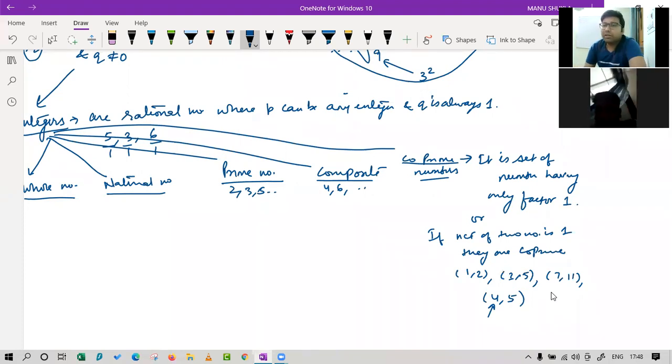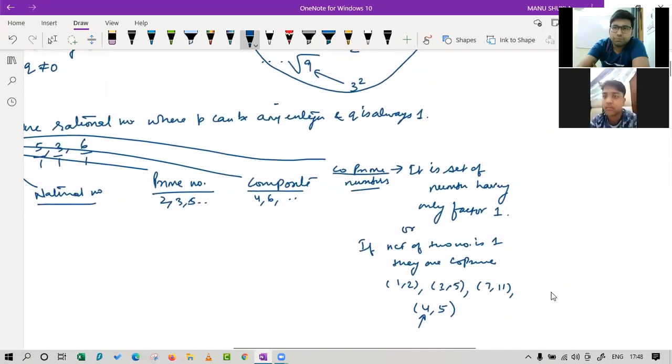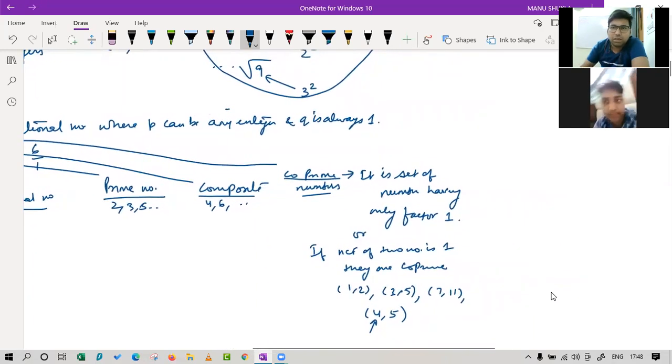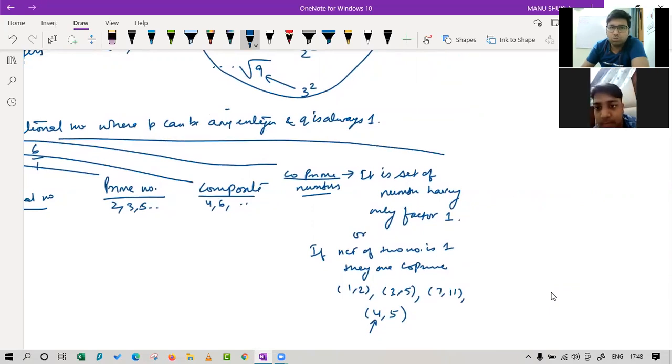Now I will tell you the next definition based on prime numbers, and that is twin prime. Have you heard of that? Okay, you have not heard of twin prime either. So no problem. Let's see. Twin prime. Under twin prime, here we have a compulsion that both the numbers should be prime numbers.